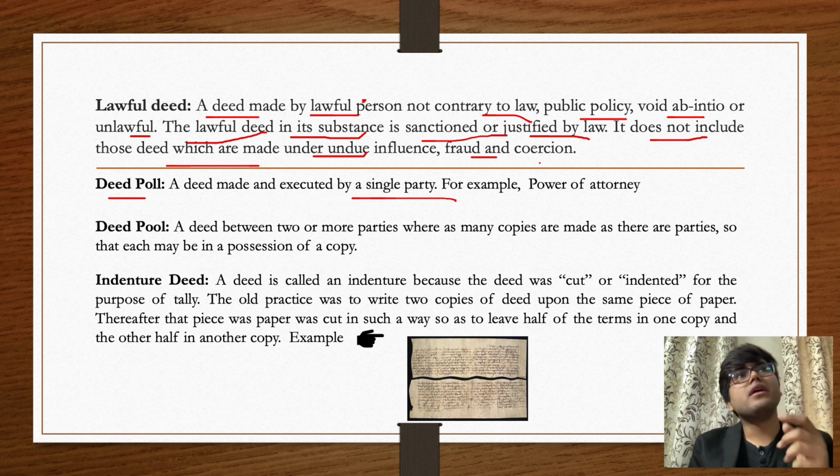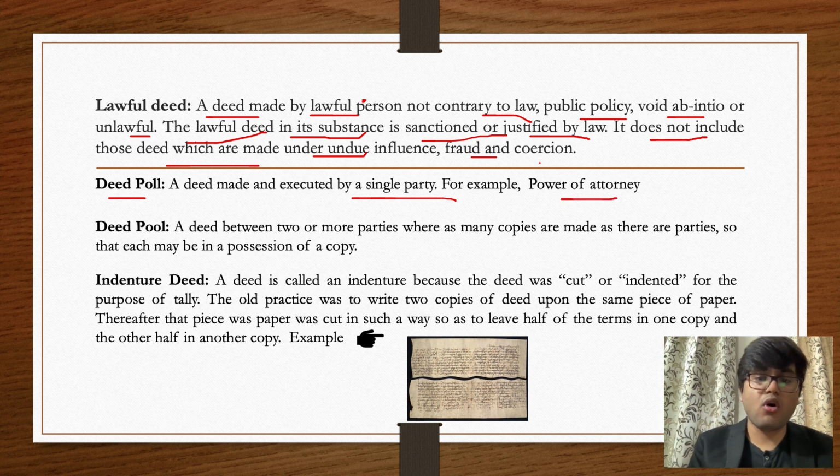Can you take a guess what type of instrument or deed will only have one party? That is power of attorney. Power of attorney is a deed where one person authorizes another person to do particular acts for himself. He authorizes that person to do that act on his behalf. That is called power of attorney. So power of attorney is made by only one person. That is why it is called deed poll.